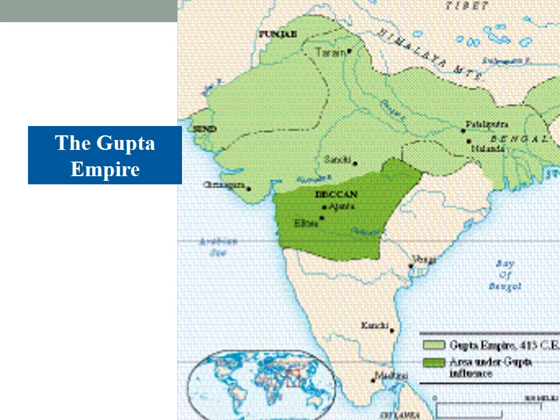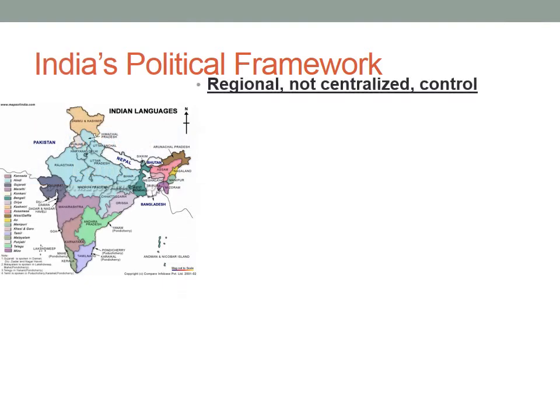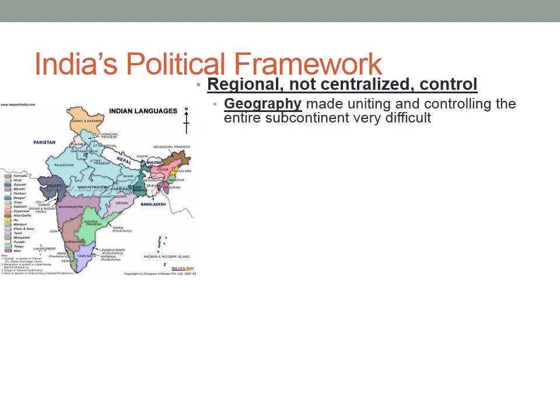Political framework is very diverse. You can see from the map all the different languages spoken in India, which is also all the different cultures present in India. So even though we think of India maybe having one culture, there are many, many subgroups even today. So that's why India's political framework was regional, not centralized. Geography made uniting and controlling the entire subcontinent very difficult.